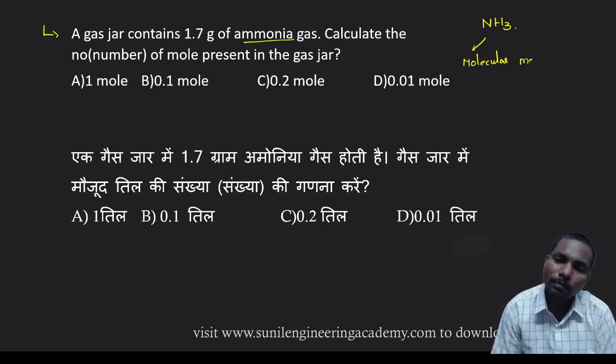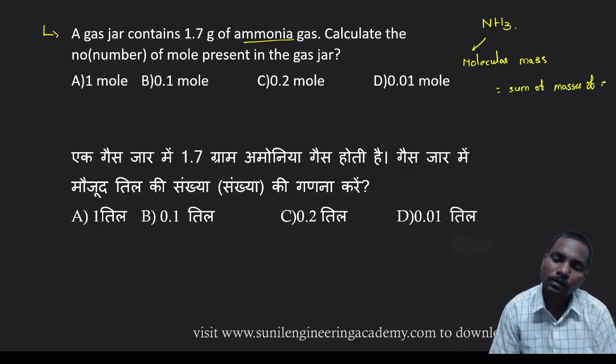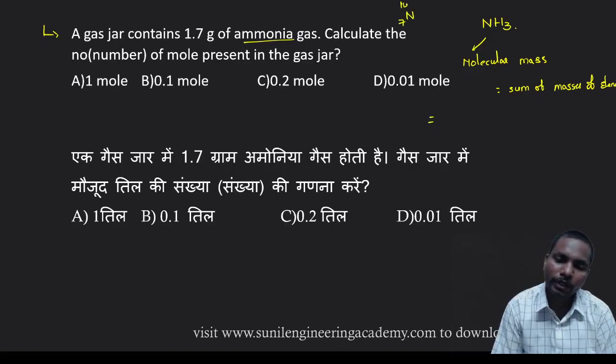So you need to find out the molecular mass. Molecular mass is nothing but the sum of masses of all the elements. Here in NH3, nitrogen has atomic number 7 and atomic mass 14.